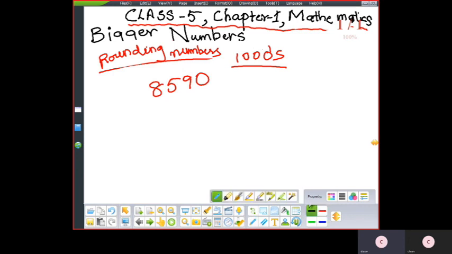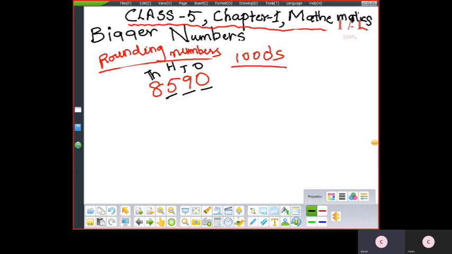Ones, tens, hundreds, thousands. For tens we check the ones digit. For hundreds we check the tens digit, and for thousands we check the hundreds digit.